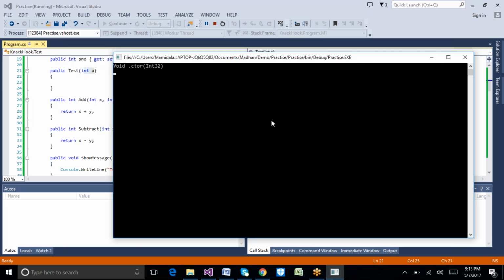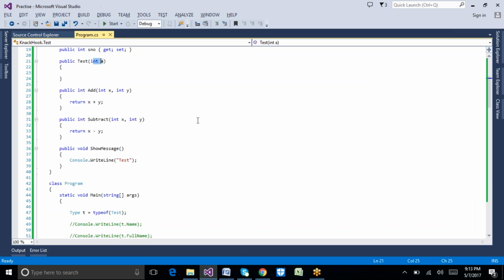Okay, like this we can work with reflection. So basically the fundamental thing we can understand with reflection is that getting the complete information of a particular class at runtime is called reflection. Getting the information or metadata of a class at runtime is called reflection.